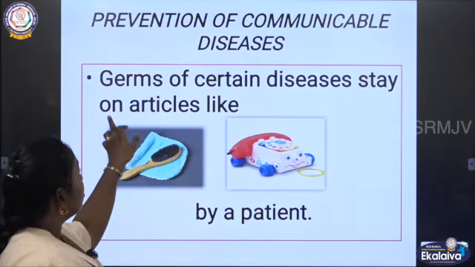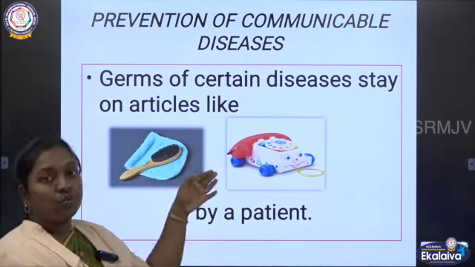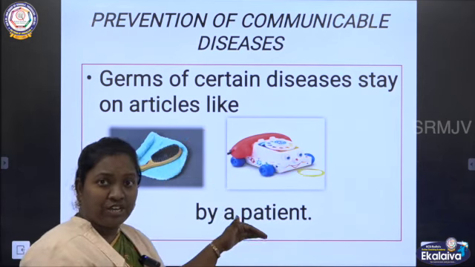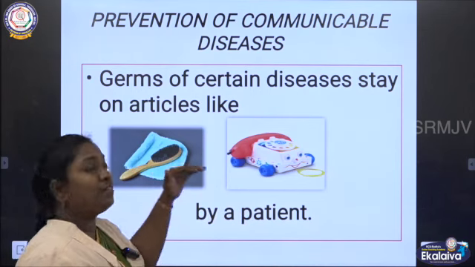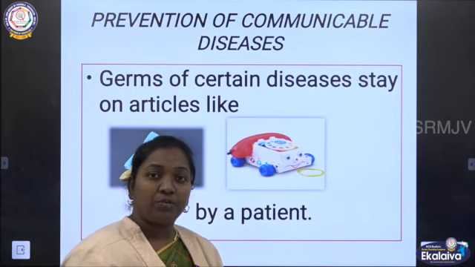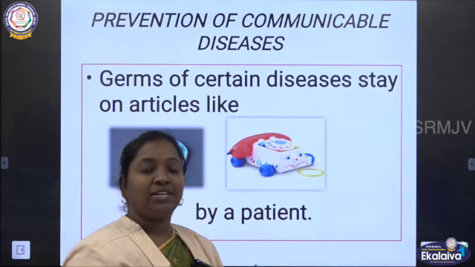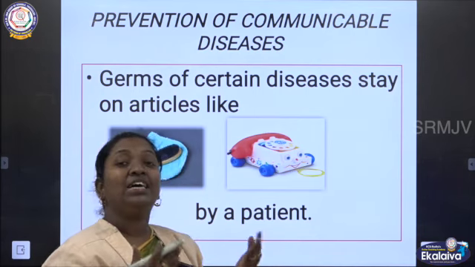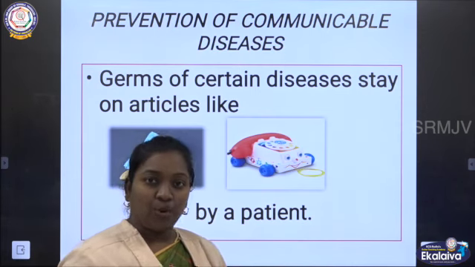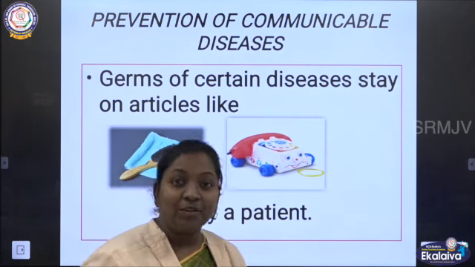As we know, germs of certain diseases stay on articles like clothes, combs, toys. When these articles are used by a patient, the germs will be present on these articles. What will happen when the same articles are used by any other person? The germs will transfer to the other person. This is how diseases spread from one person to another. This is called communicable diseases. Communicable disease means the disease which transfers from one person to another person.